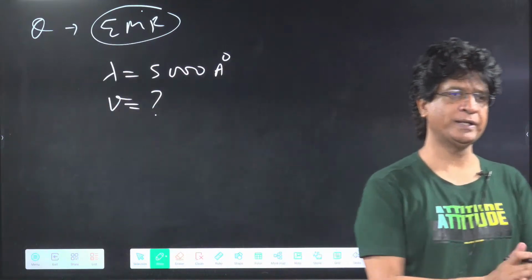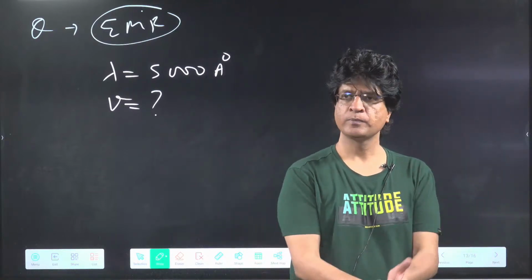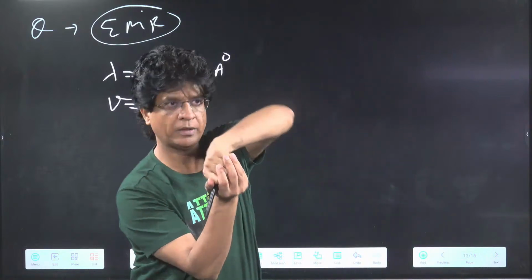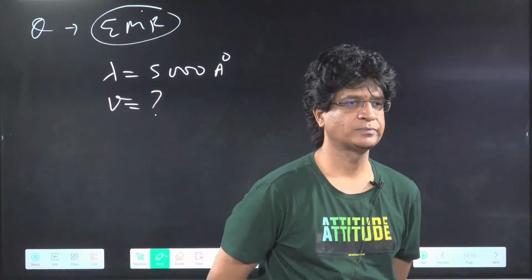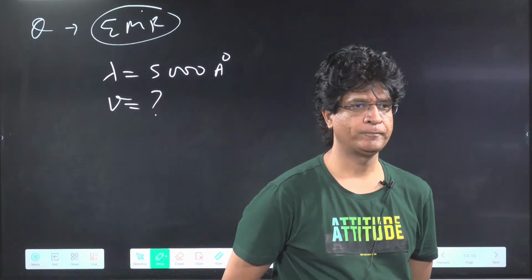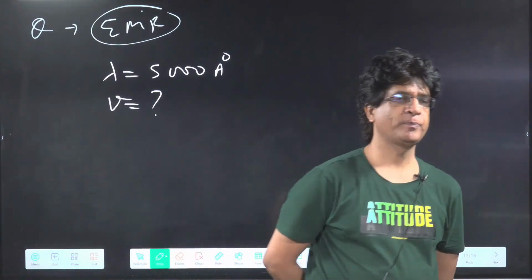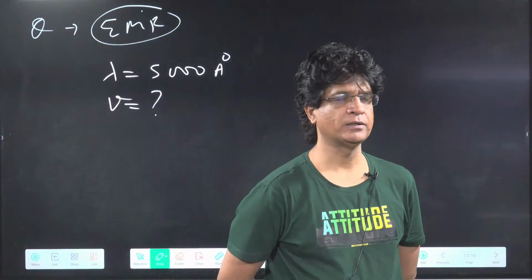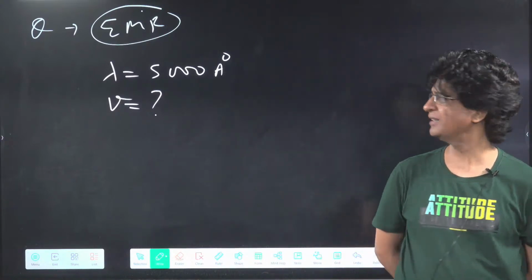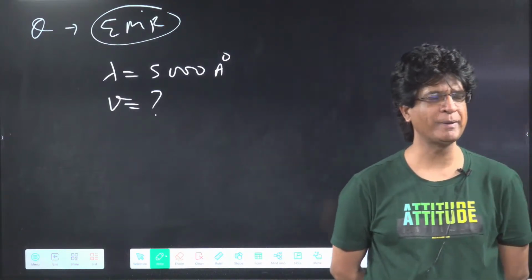Chalo, be quick. Time to solve questions. Fastest fingers first. Be quick. Come on. Jaldi, jaldi. What 2.8? Lambda is equal to 5000. I'm asking frequency.